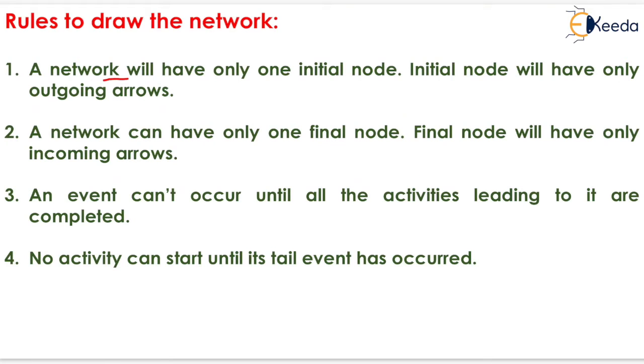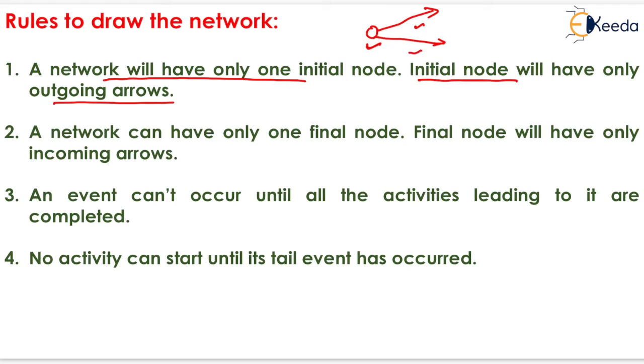A network will have only one initial node. Initial node will have only the outgoing arrows. It means that if we are going to draw a network, then it will have only one initial node like this, and from this initial node it will have only the outgoing arrows just like these.